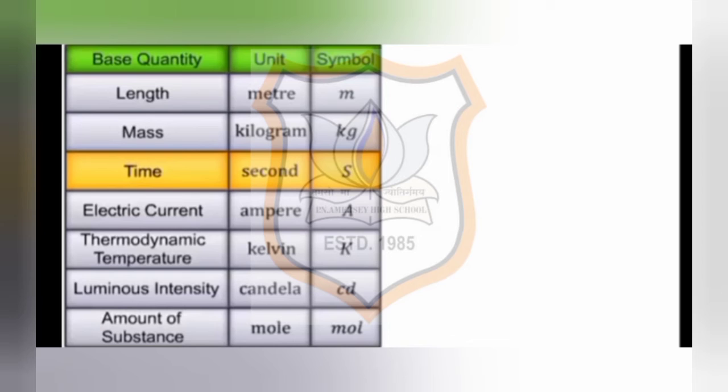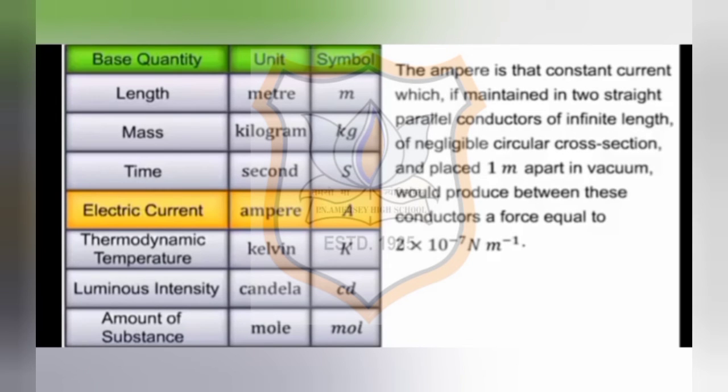The ampere is that current which is maintained if two straight parallel conductors of infinite length of negligible circular cross-sectional area are placed 1 meter apart in vacuum and produces a force equal to 2 into 10 raised to minus 7 Newton per meter of length.